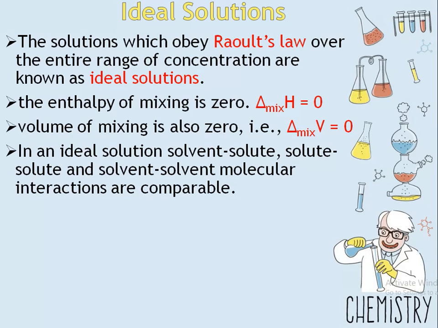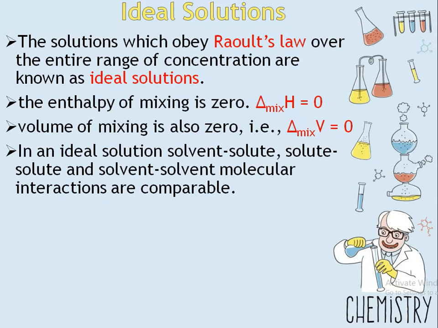At the molecular level, ideal behavior of the solution can be explained by considering two components. First is solvent and solute. In pure components, the intermolecular attractive interactions will be of the type solvent-solvent and solute-solute. Whereas in a binary solution, in addition to these two interactions, solvent-solute type of interaction will also be present. So, there are three types of interaction: solvent-solvent, solute-solute and solvent-solute.